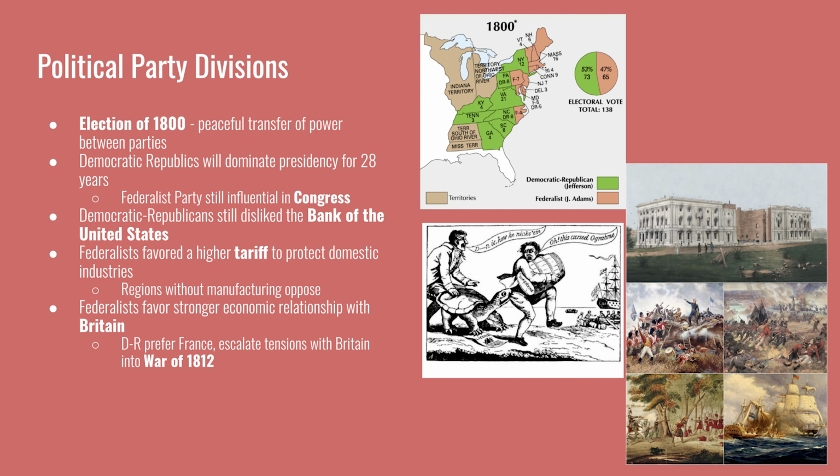The Democratic Republicans still dislike the Bank of the United States that was created by Alexander Hamilton. Hamilton was a Federalist who wanted a stronger federal government, and the bank was a symbol of the growth of power of government. For that reason, the Democratic Republicans allow the bank's charter to expire without renewal in 1811, so the first bank of the U.S. goes away. The Federalists favored a higher tariff to protect domestic industries.